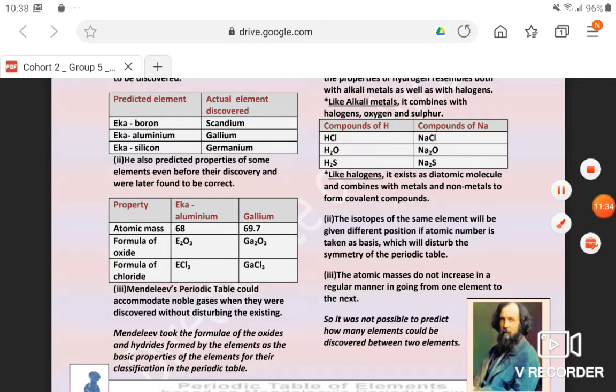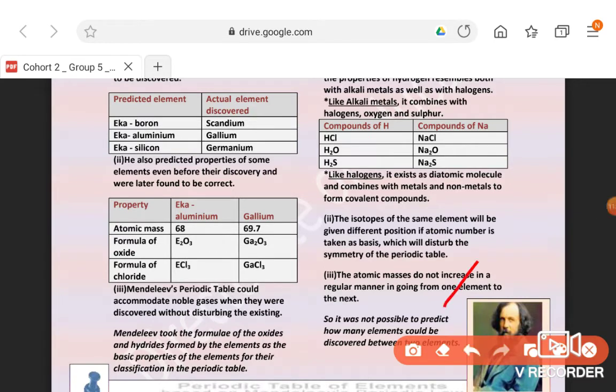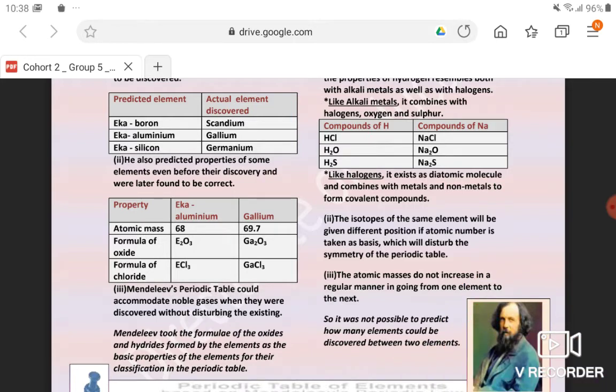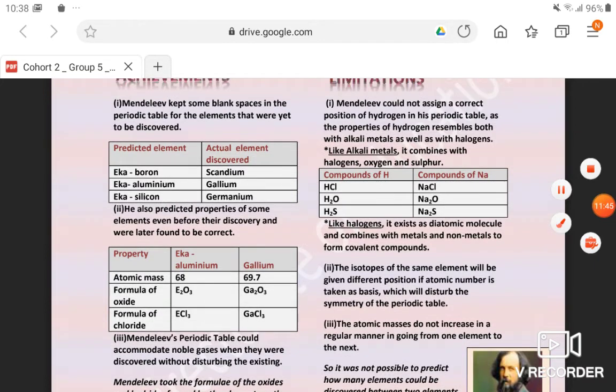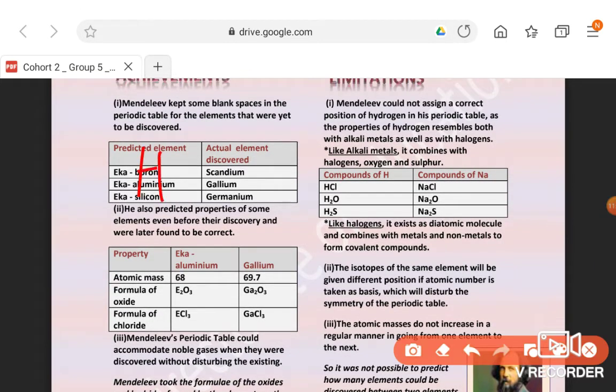Therefore, it was not possible to predict how many elements could be discovered between two elements. For example, if we take atomic number as the basis, then hydrogen has atomic number one, helium has two, lithium has three. So you can easily predict that there will be no element in between them, because this is the number of electrons or protons, and the number of electrons and protons cannot be a fraction.